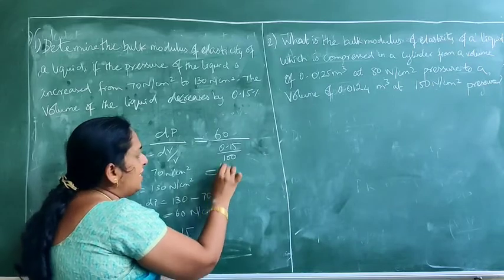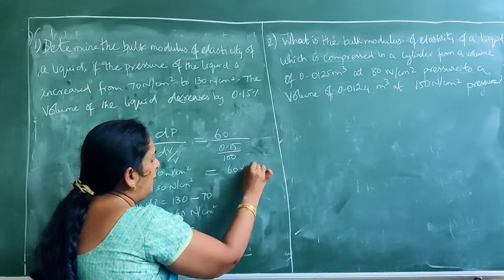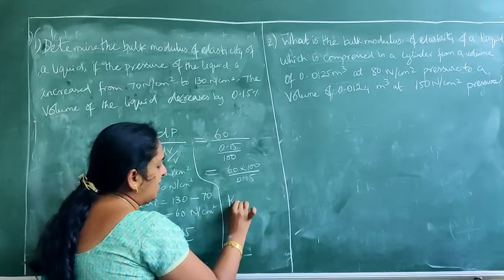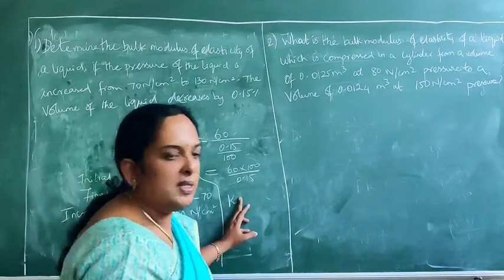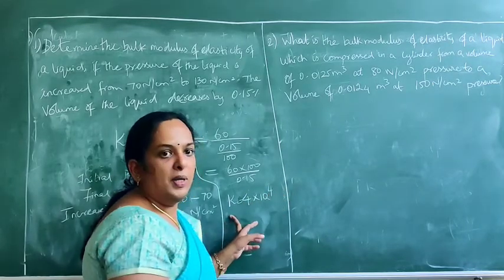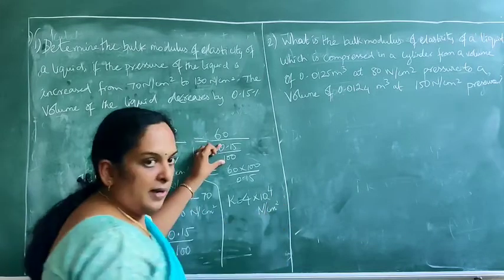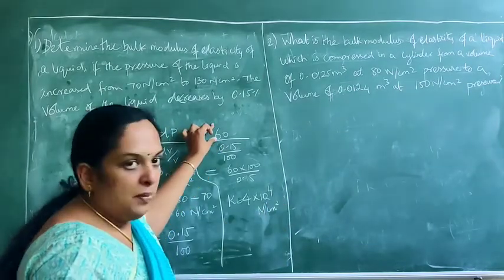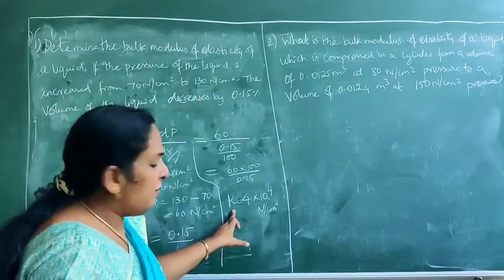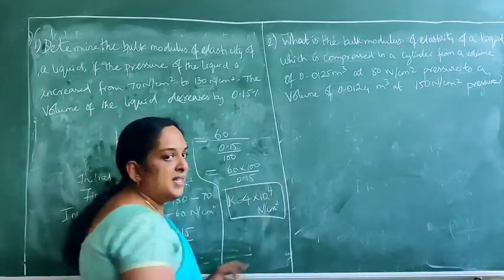So what is the answer you get? 60 into 100 will become the numerator, divided by 0.15. So what is the value of bulk modulus? When you solve this, you get 4 into 10 to the power 4. So what is the unit? Newton per centimeter square. Why? The denominator has no unit, only the numerator has a unit, and the numerator unit is Newton per centimeter square. So the same unit comes for this bulk modulus. It is 4 into 10 power 4 Newton per centimeter square.